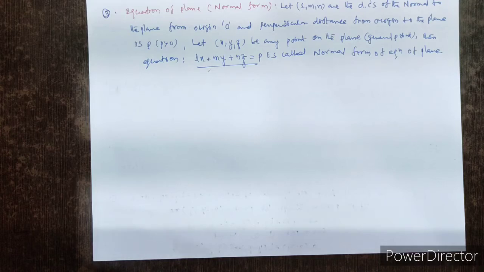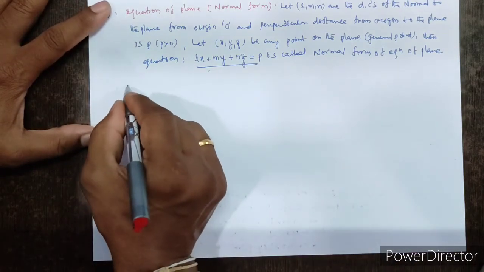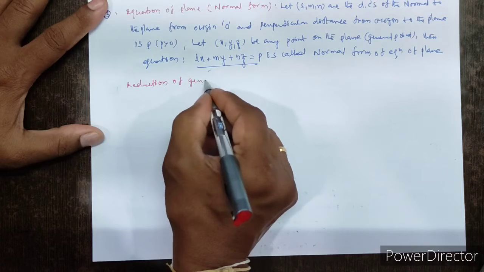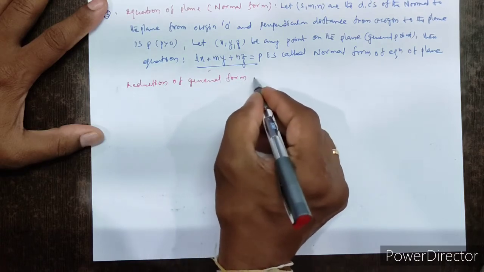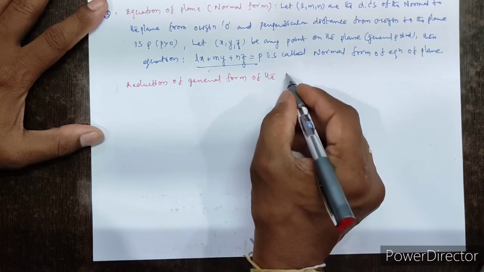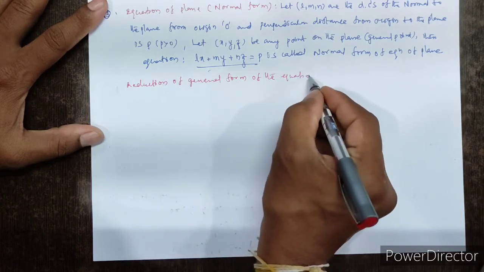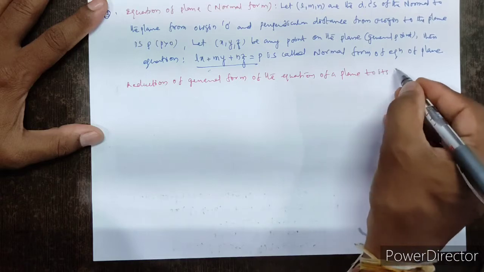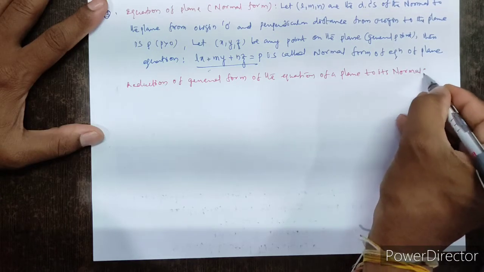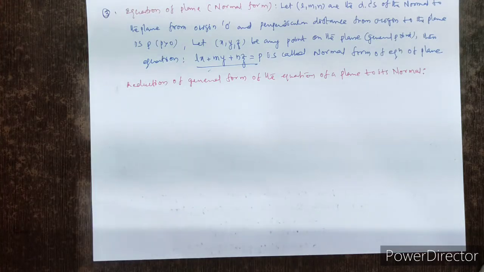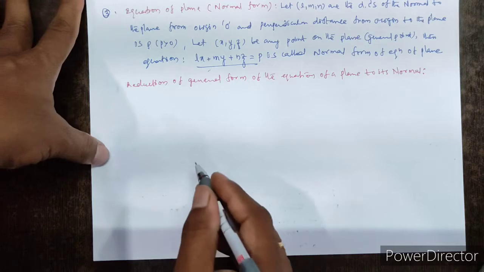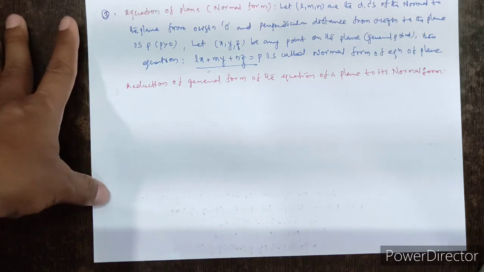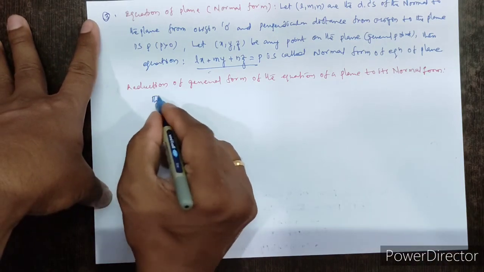Next, we will see the reduction of general form of the plane equation to its normal form. So reduction: general form to normal form.